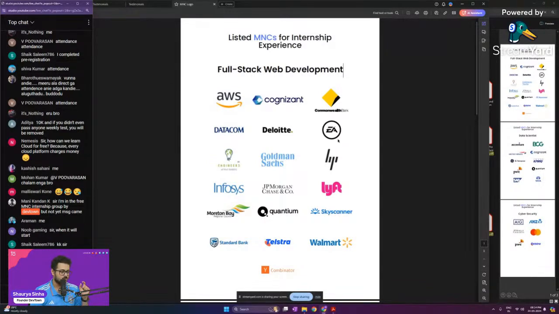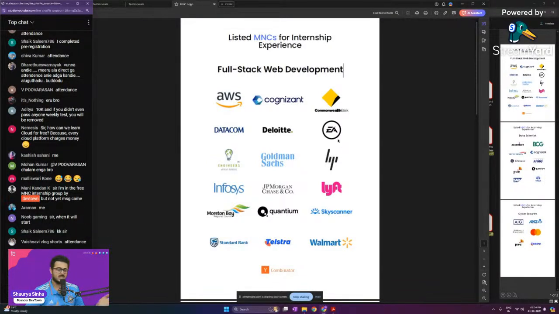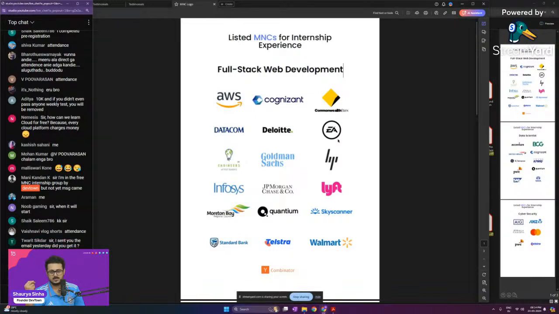Right now you just have to book your seat, because we have limited seats from the companies. Companies cannot give time to thousands of students. They don't have that much time. Each company takes at most 25 to 30 students at once from us. So we also have to give them a limited number of students so that they are able to work well with them. Right now we have an availability of 12 seats.